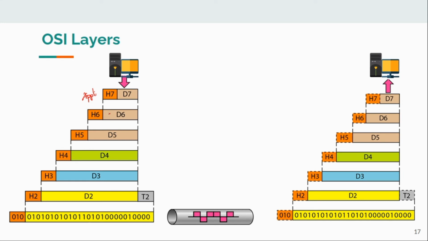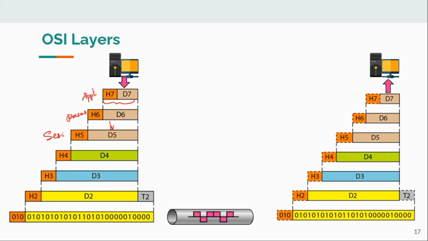This presentation layer treats this together as its data, and all the analysis or whatever task is to be done is done on the data, and a header called presentation header, H6, will be added, and it will be handed over to session layer. Then it will add its own header. Like that, headers will be added by each layer.